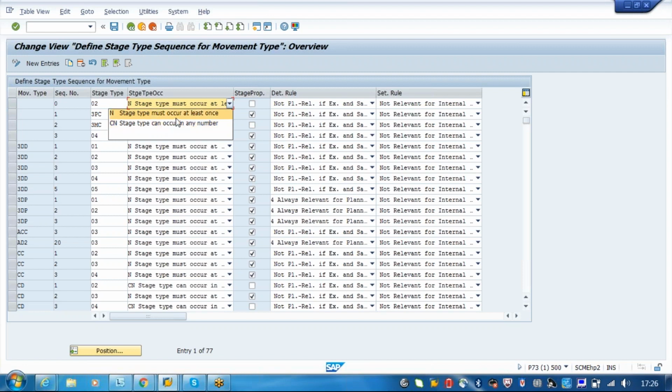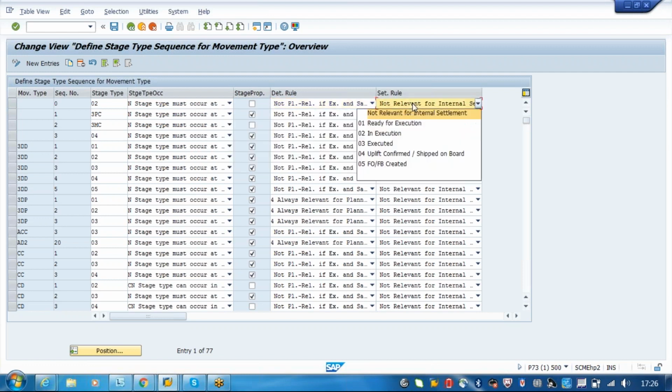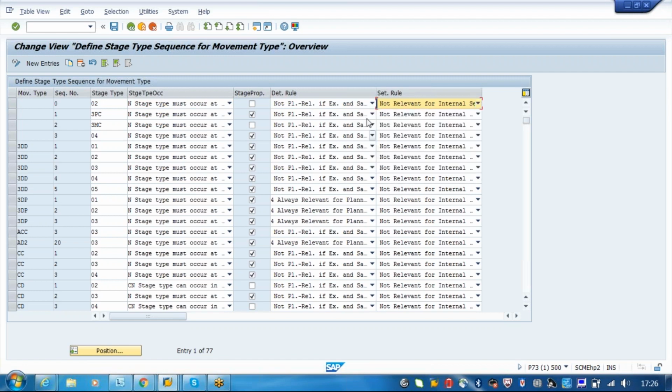There are some determination rules also. If you don't set this, then automatically it will come here. You are saying whether it is relevant for planning or not relevant for planning. But we will discuss this at the time of planning, so at this point it is not required to remember. It's a definition rule and a settlement rule, and these two will come later. For the stage proposal, you are just saying this rule should be automatically proposed like a default rule.